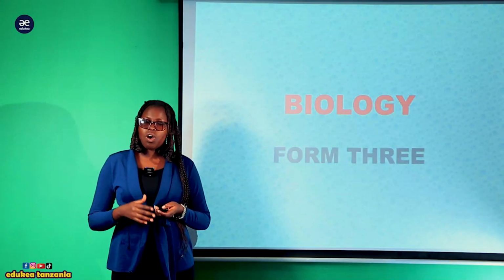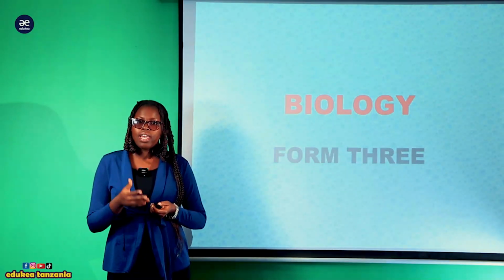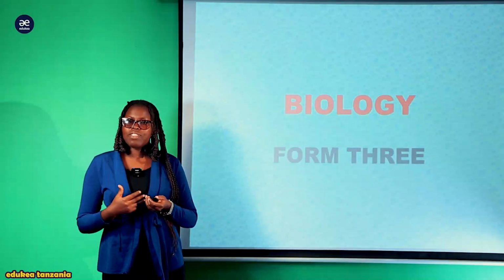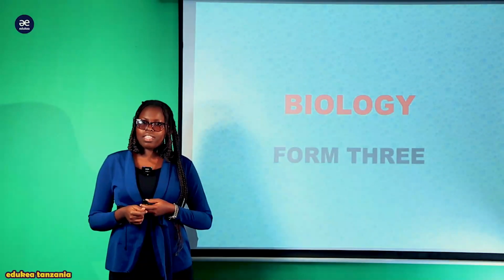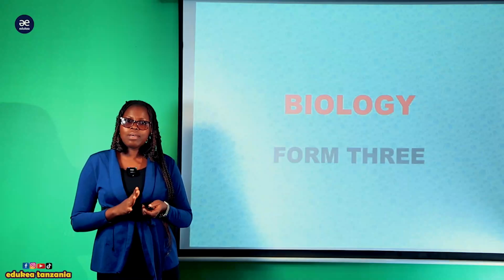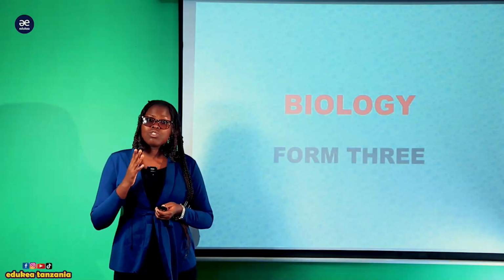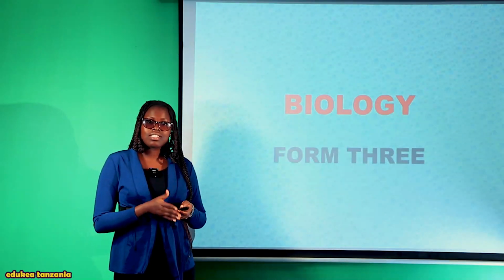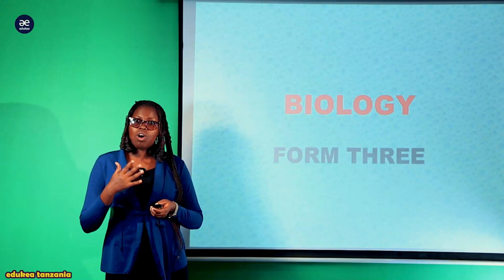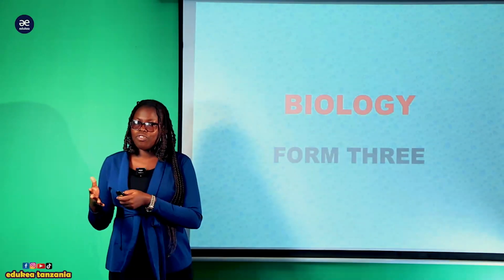So there is an alternative way which has been developed as one of the characteristics of living things, which is excretion, a method used to eliminate toxic or excretory products out of our body.